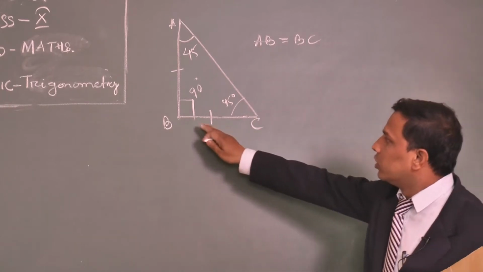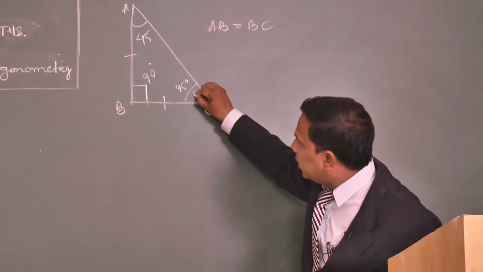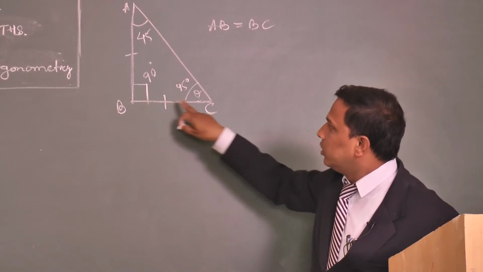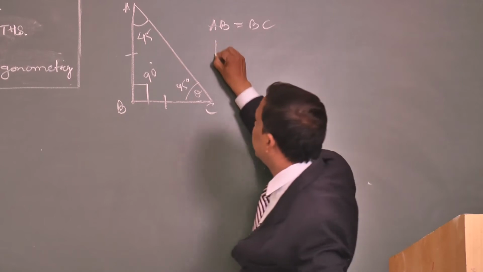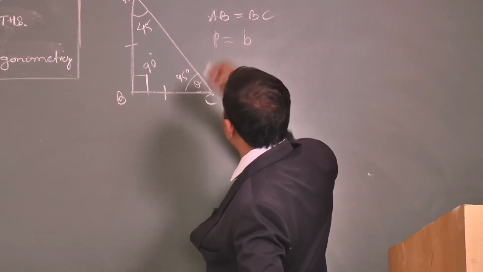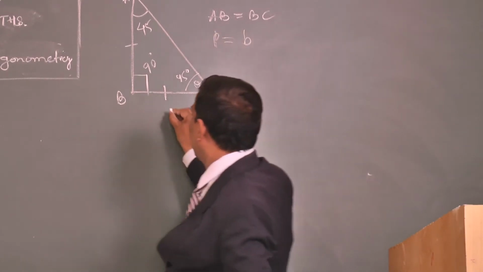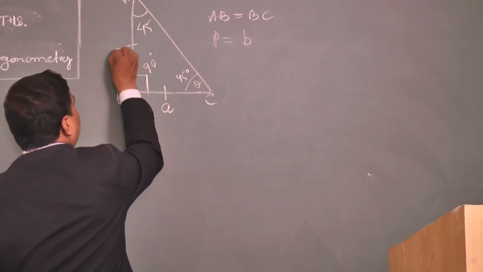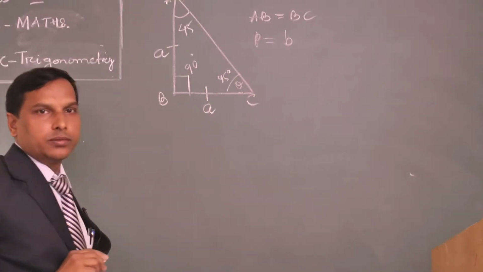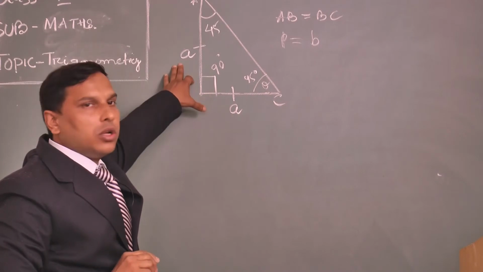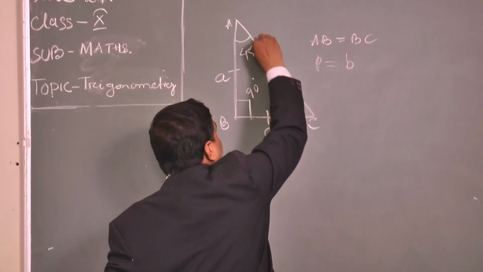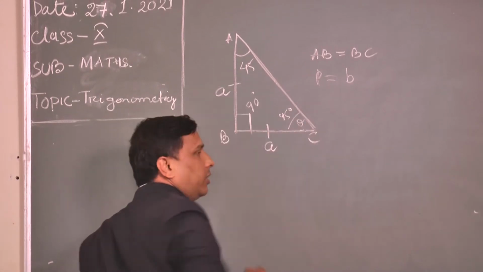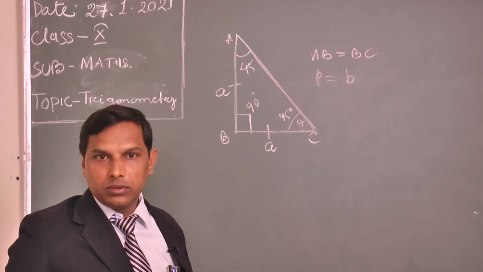That means, if I consider angle theta, your base is equal to your perpendicular. So P equal to B here. Let this be A unit. This is also A unit. So Priyanka, can you tell me what is the value of AC if this is A and this is A? How can we find it?